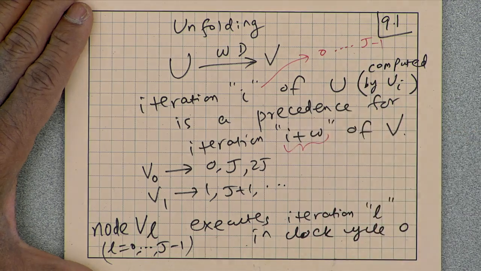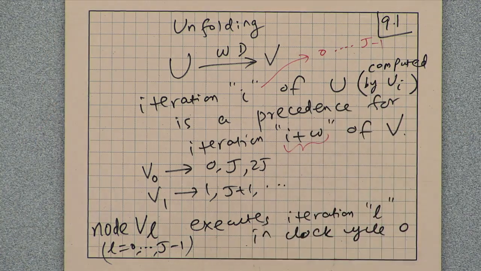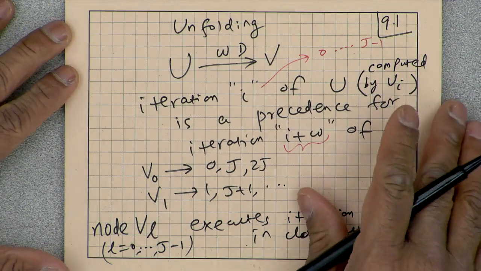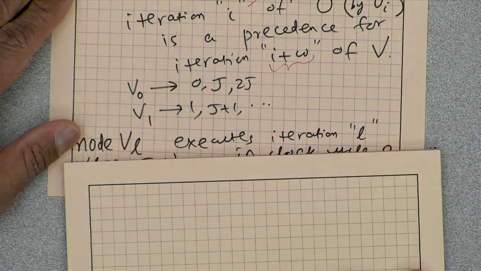What we really need to understand is where and when the I plus w th iteration of v will be computed. That is what we are asking. In the informal case, it was easy to see where I plus w is executed.